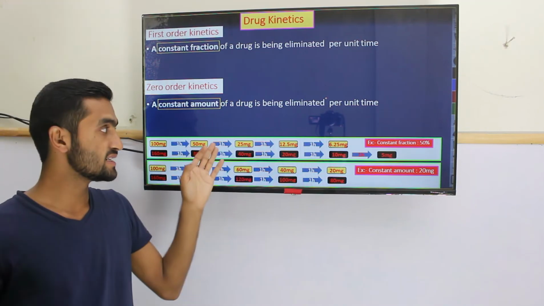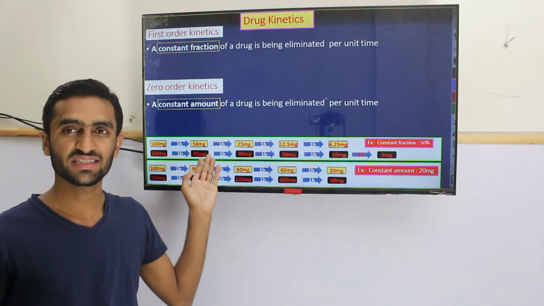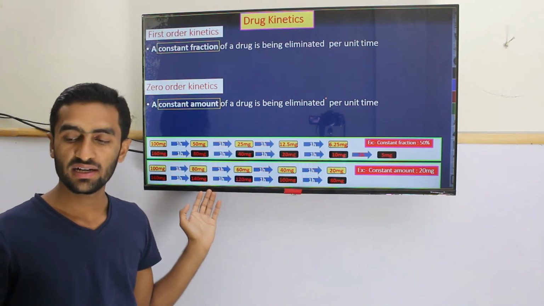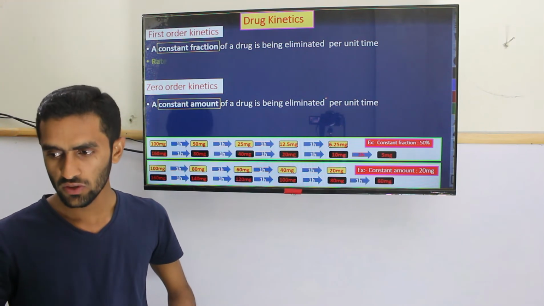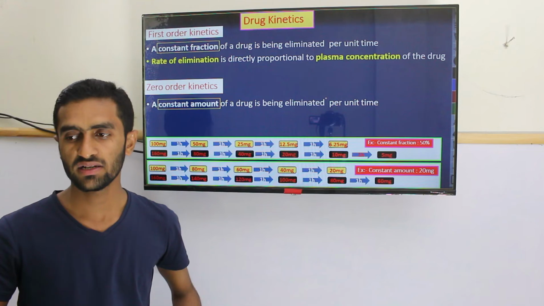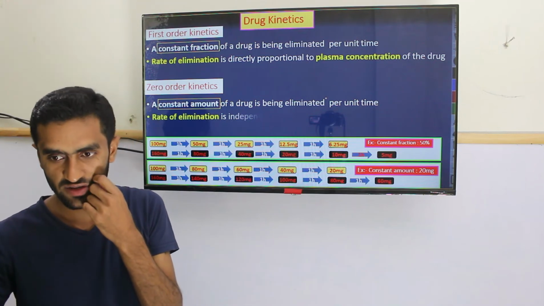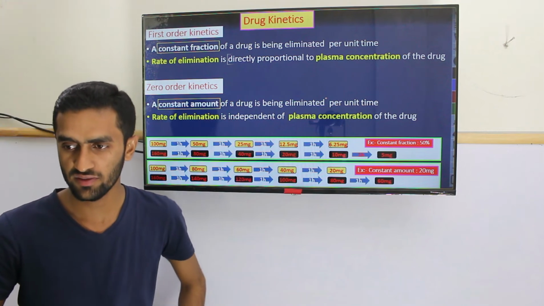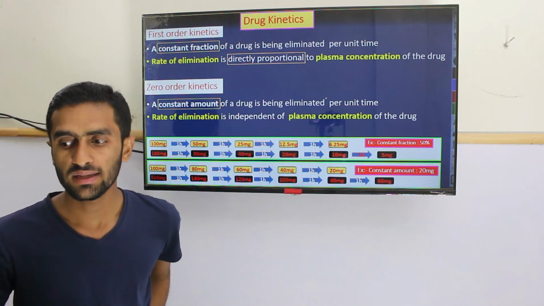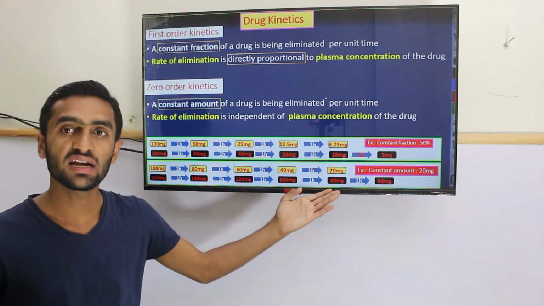So you can say it's concentration dependent, while it's concentration independent. So if you change the concentration, let's say rate of elimination is directly proportional to plasma concentration, when the rate of elimination is independent of plasma concentration of drug. Okay, so these conditions can lead to toxicity.